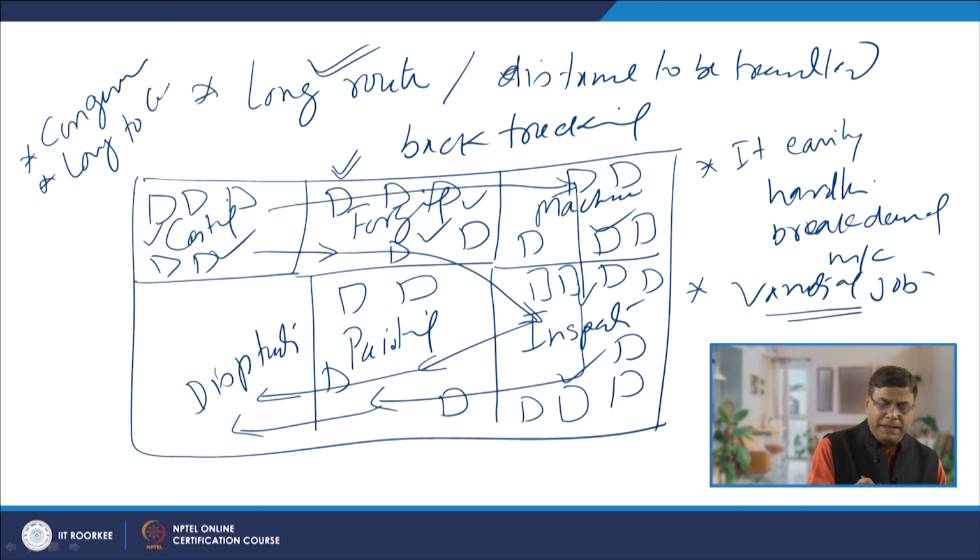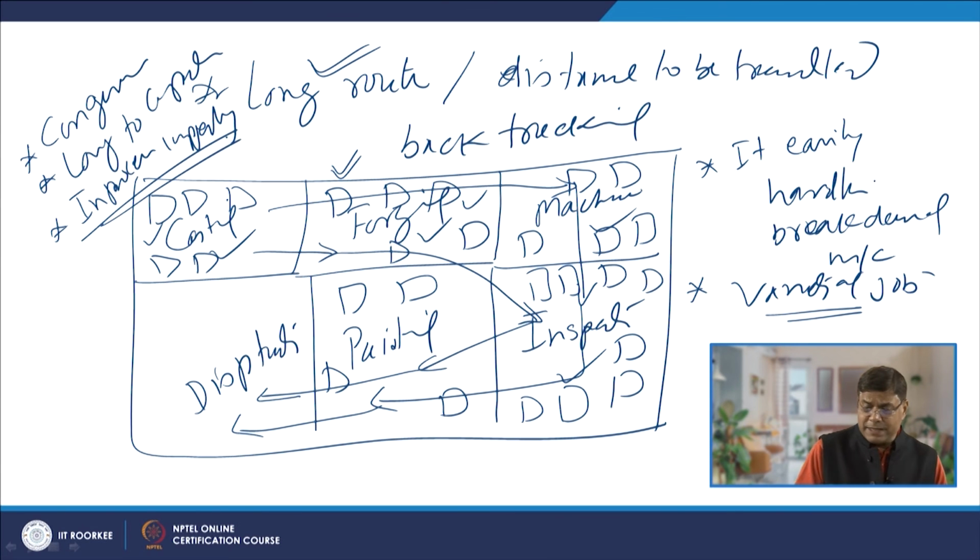Long to complete the job means the throughput time is really long, and you will notice that a lot of items are pending for further processing or completion of the processing. So, in-process inventory in the case of the process layout is really high. So, congestion, long throughput time, and in-process inventory are some of the issues.